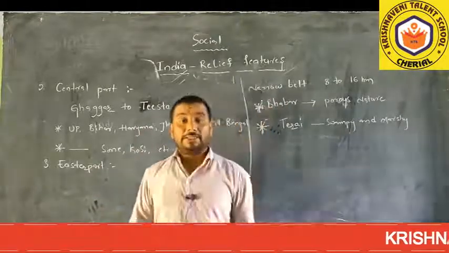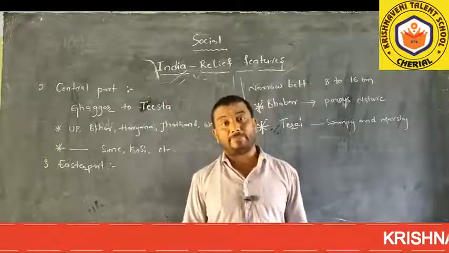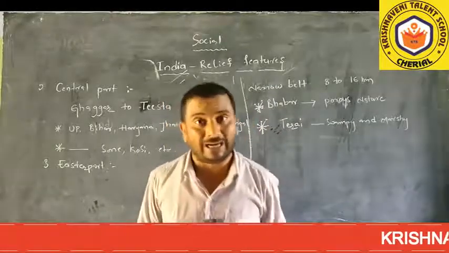The central part of the Indo-Gangetic plain is also called the Ganga plain. Why?